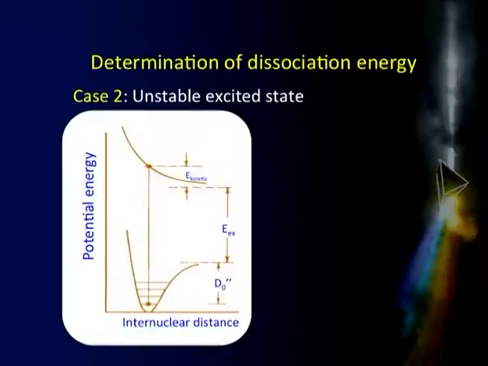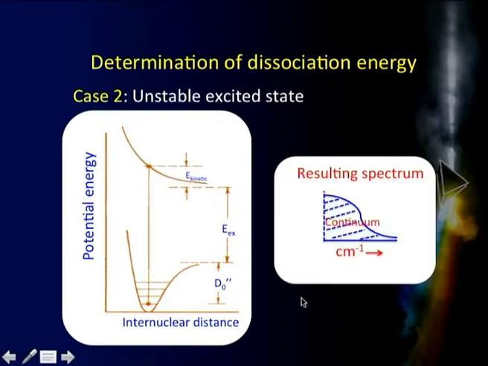Let us take the second case where the excited state happens to be unstable. So, in this case what happens? That is the kind of energy level diagram we have. This is my ground state which is stable, this is the excited state which is unstable, that means an unbound state, the molecule is not stable in the state at all. So, in this case the spectrum will be something like this. In the previous case we had a set of discrete lines followed by continuum. In this case, no matter what I do, any excitation will lead to the breakdown of the molecule there. That means the spectrum will be just a continuum, I will not get discrete lines in this case.